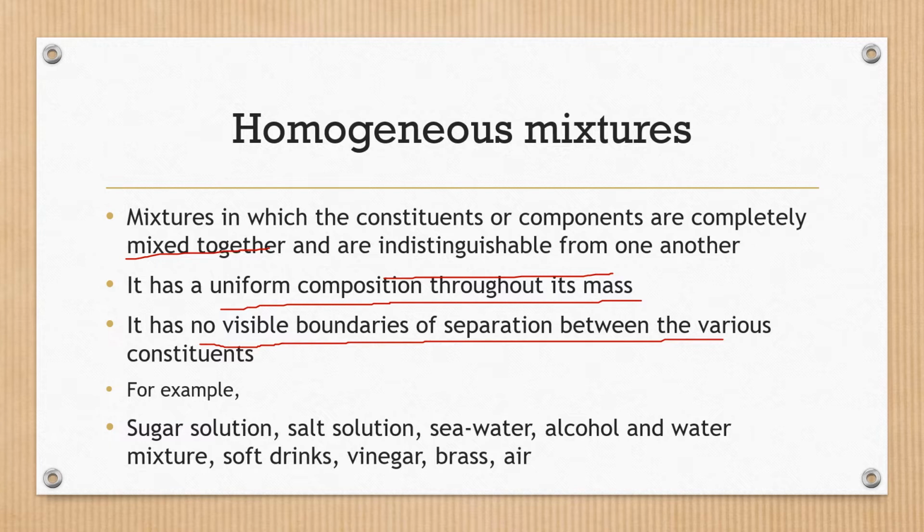For example, sugar solution. In sugar solution, sugar is dissolved in water. So, in this, sugar particles are uniformly distributed throughout the water molecules and result in the formation of a homogeneous sugar solution. Other examples of homogeneous mixtures are salt solution, sea water, alcohol and water mixture, soft drinks, vinegar, brass, air.